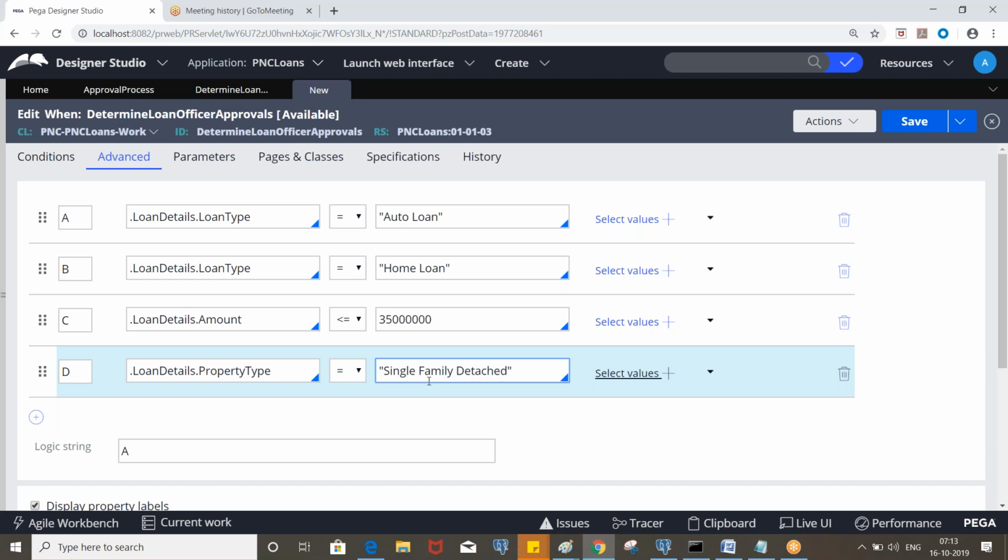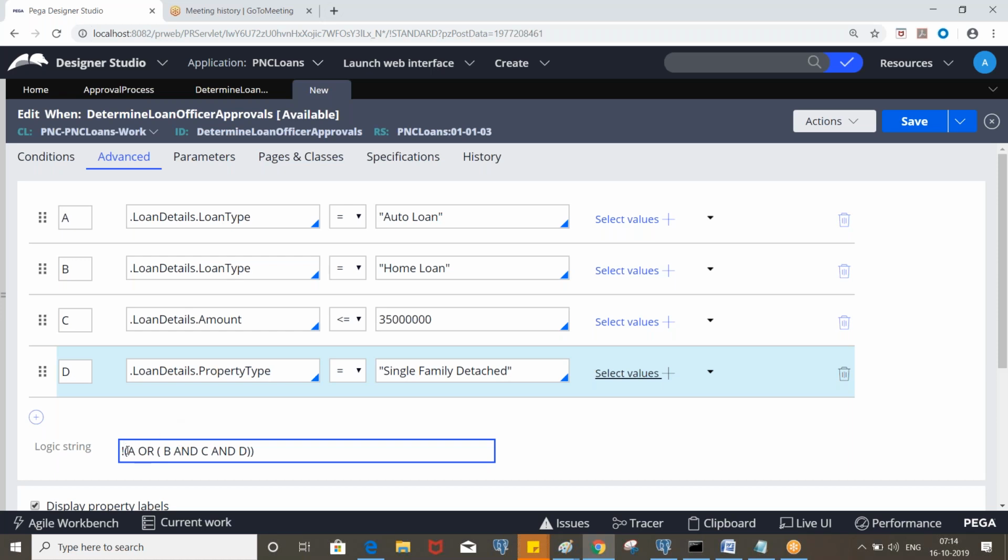So now what will be the logic here? Logic string: A or B, and C and D, and you can put like this. Okay, what does that mean?